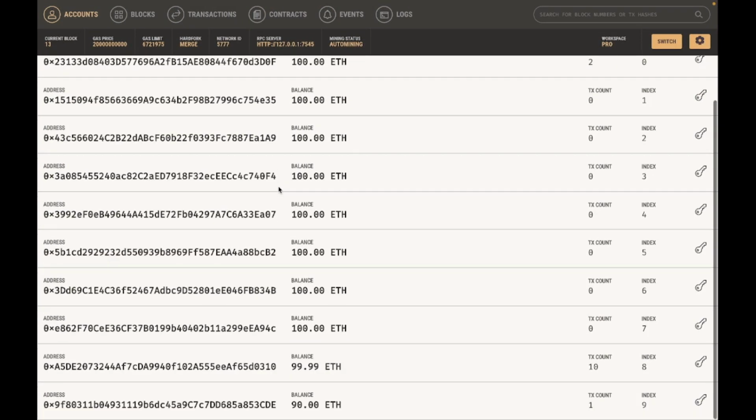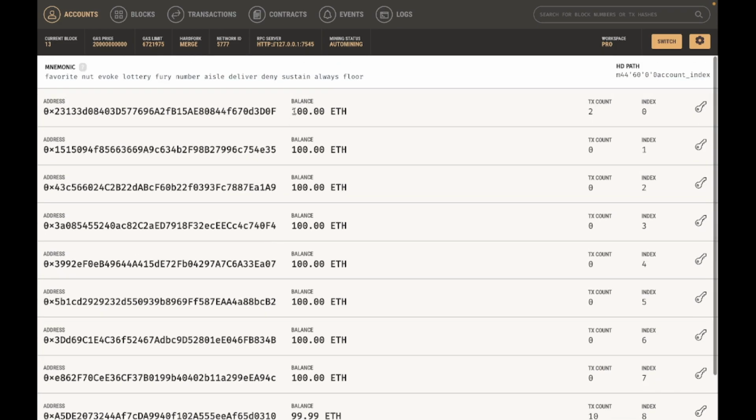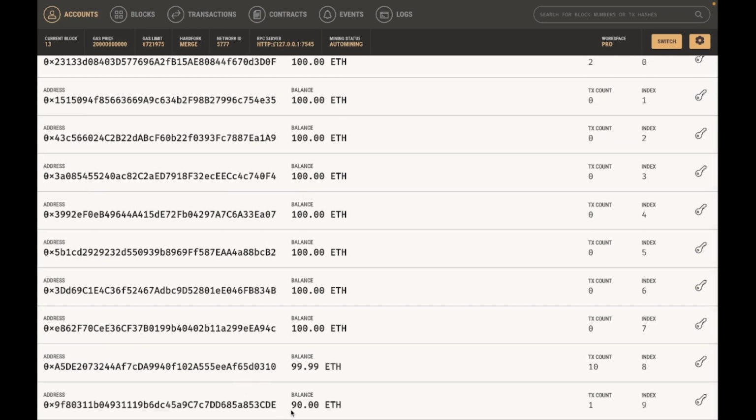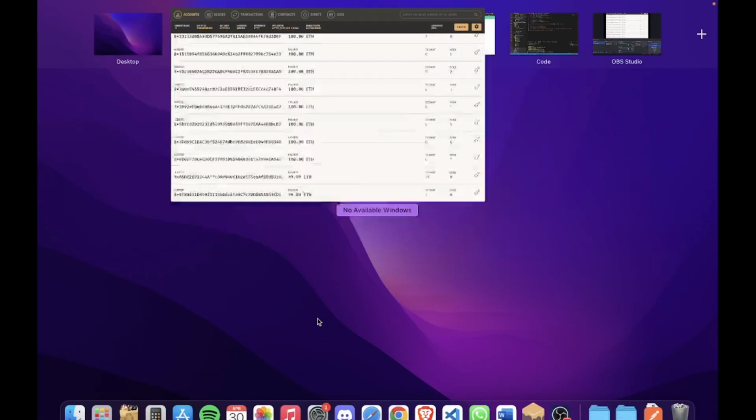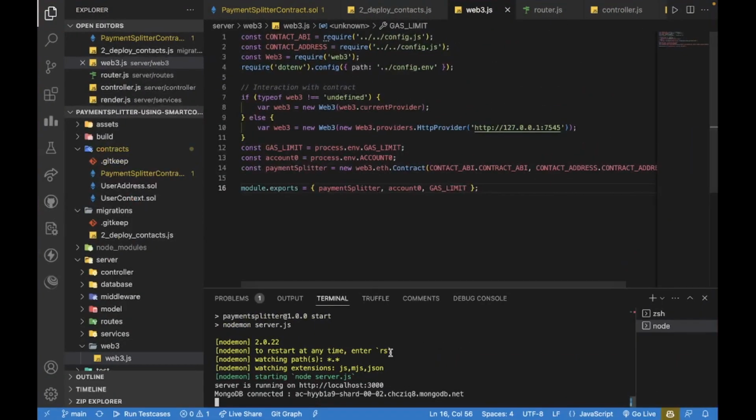Here we use Ganache, which provides 10 accounts with 100 Ethereum each, and I use one account for our deployment. As I mentioned, initially I gave our contract 10 Ethereum. So here we can see 90 Ethereum is remaining from 100. Okay, so our Node.js compile is ready.